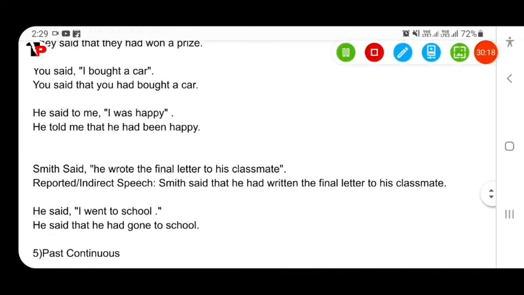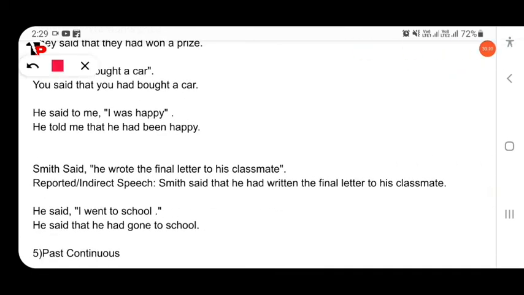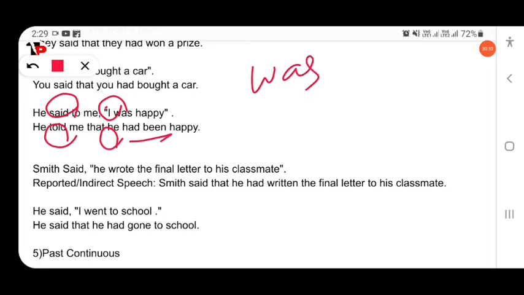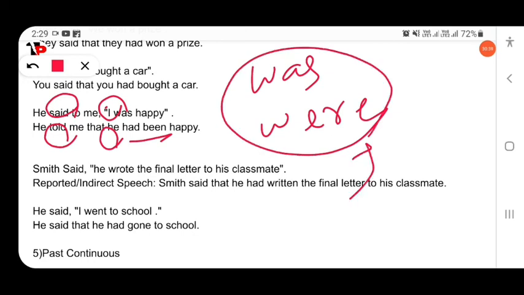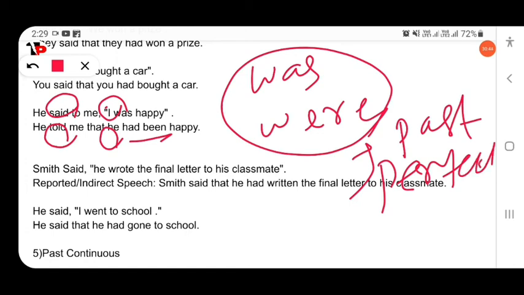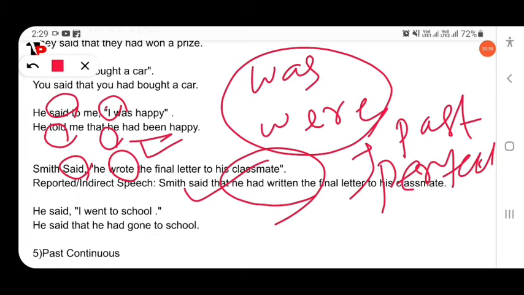Then next, I have already discussed this example earlier. He said to me, "I was happy," he told me that. So here, changes: "said" changes into "told." The pronoun is also changed, I changed into he. "I was happy" becomes "had been." "Was" is also simple past. These are simple past, and they will change into past perfect. Then next, Smith said, "He wrote," he had written. So wrote is simple past, and the reported verb is also simple past. So here past perfect, he had written. "I went to school," he said he had gone to school.